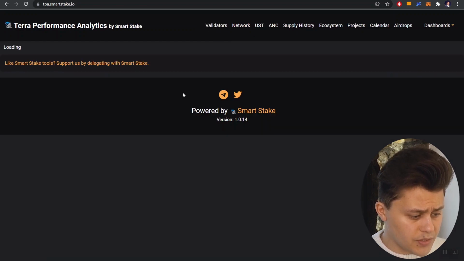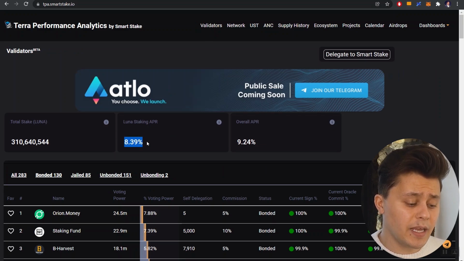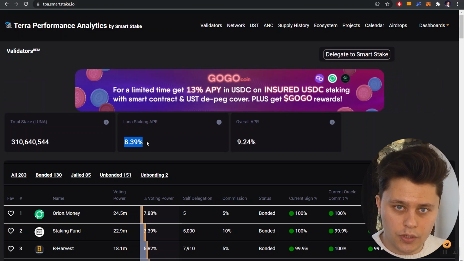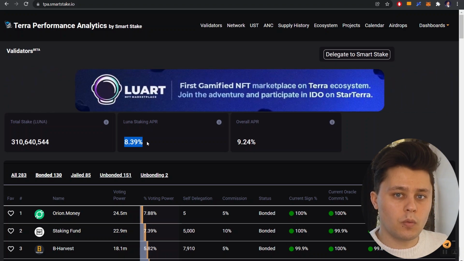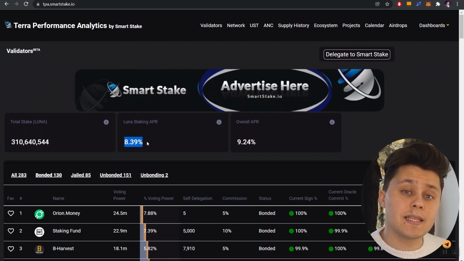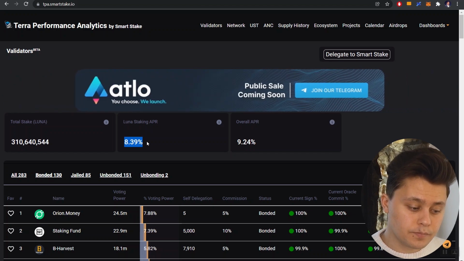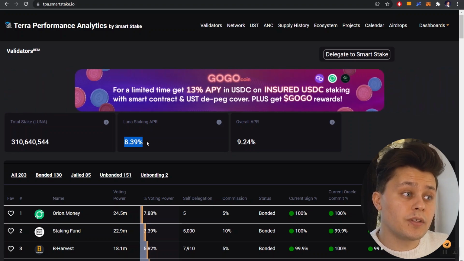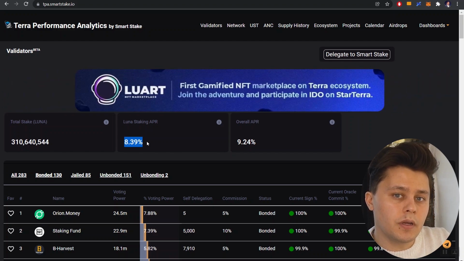If we head over to validators here on this website, smartstake.io, we can see that the current block rewards are 8.39%. Now, Anchor is the one that is now collecting those block rewards. Earlier, when I showed you that interest I had collected on my B Luna, that is because that was in my wallet. But the moment I handed that B Luna over to Anchor, Anchor is the one that is now collecting those block rewards. So that 8.39% APR is now being collected by Anchor, which again adds to their pile of money that they're able to then give over to those that are actually depositing money on the other side of Anchor.